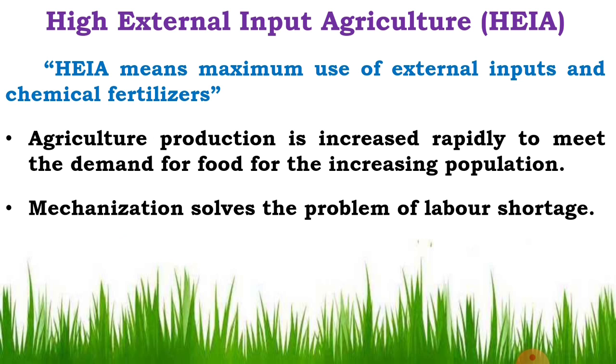Then mechanization solves the problem of labor shortage. Nowadays labor shortage is a very serious constraint in successful agricultural production. Due to that you have to adopt mechanization. Mechanization means use of machineries for carrying out various agricultural operations in a particular crop. For example, you use machineries for harvesting of sugarcane, for sowing, for weeding, etc. All the operations are done using machineries, that is called mechanization. This is the best, it solves the problem of labor shortage.